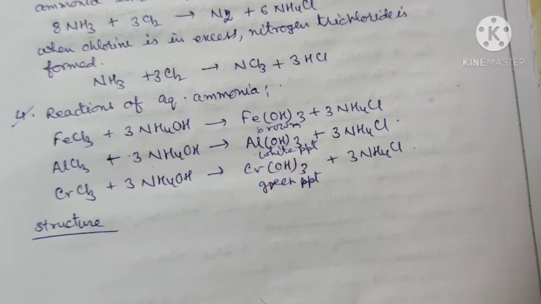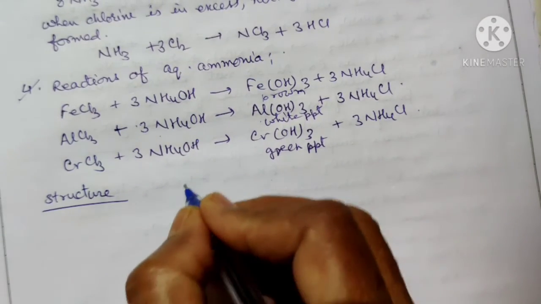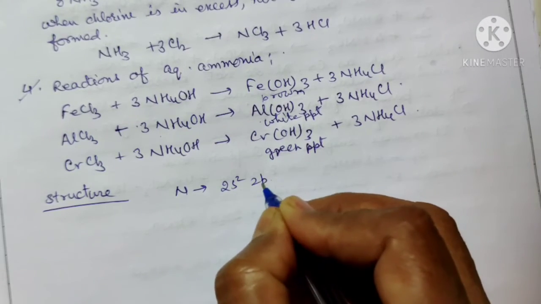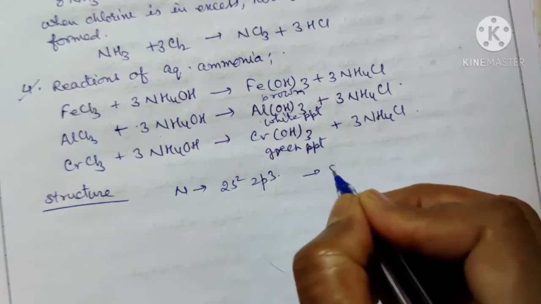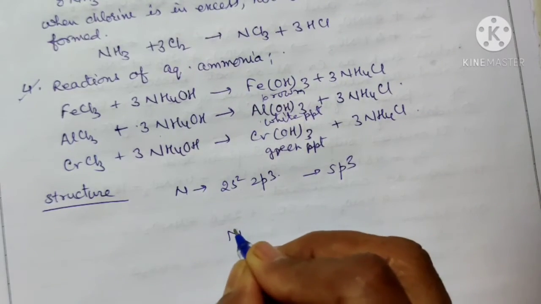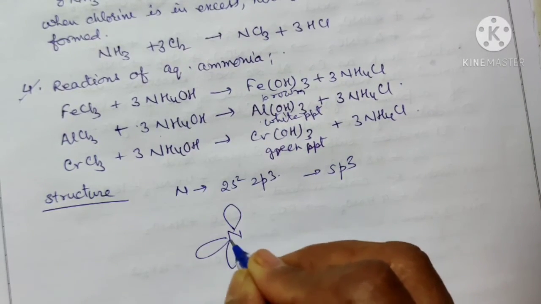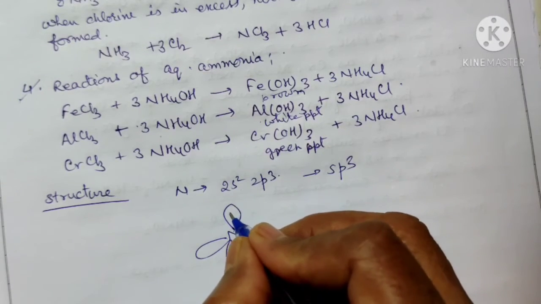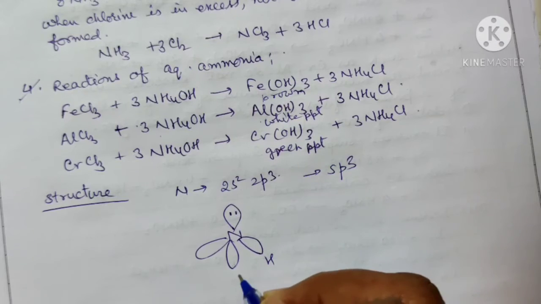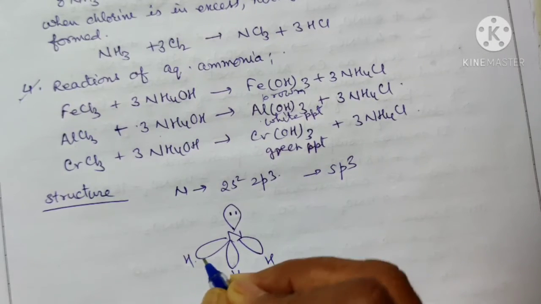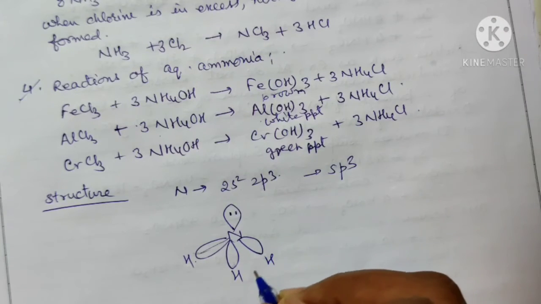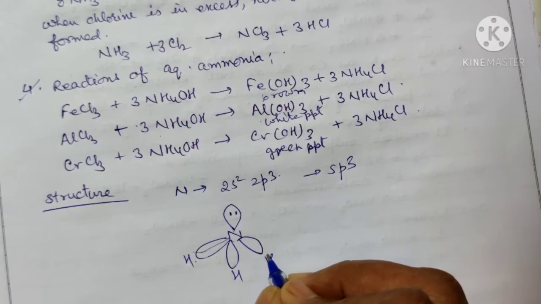Now we will study the structure of ammonia. The nitrogen electronic configuration is 2s2 2p3, and it is sp3 hybridized. Nitrogen is sp3 hybridized, and it forms 4 hybrid orbitals, in which there is one lone pair of electrons, and the three N-H bonds are formed by axial overlapping.